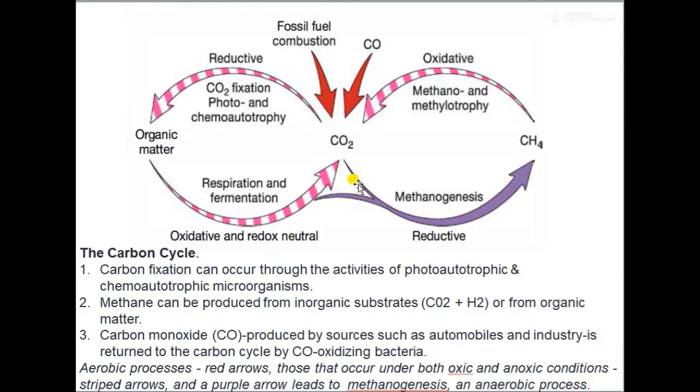If you look into the carbon cycle, as I told you, we have different sources of carbon dioxide, and this carbon dioxide can be fixed by different methods like carbon dioxide fixation, photosynthesis and chemolithotrophy, and you form organic matter. This organic matter can be further degraded to form either carbon dioxide or methane. You can see that methane could also be produced from inorganic substrates.